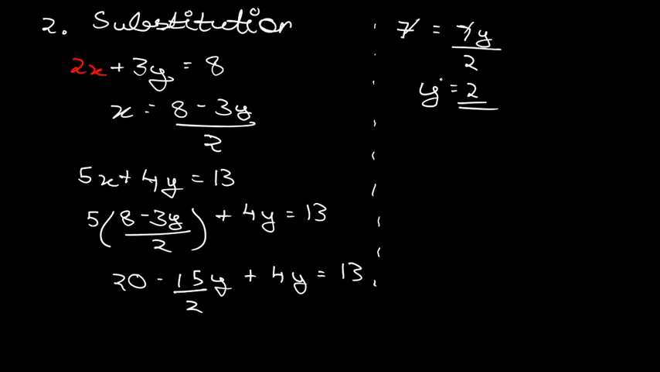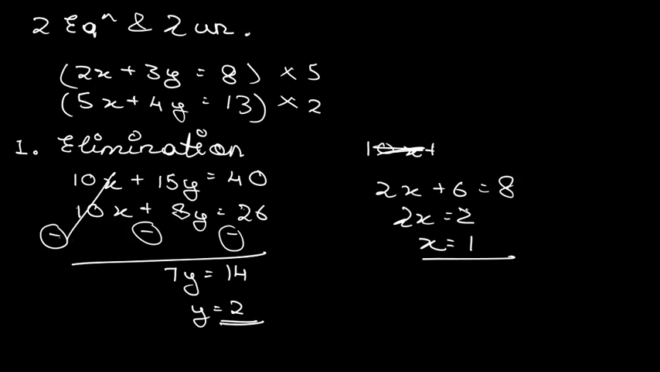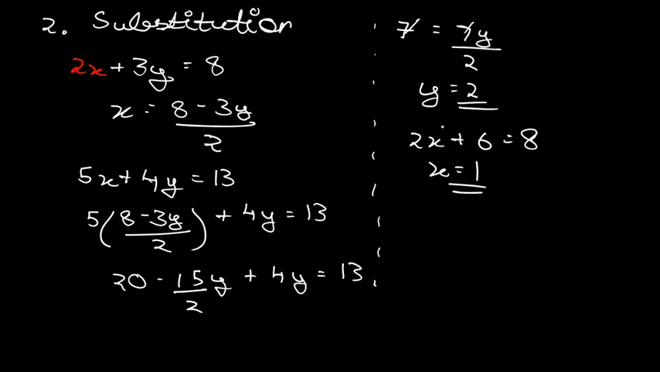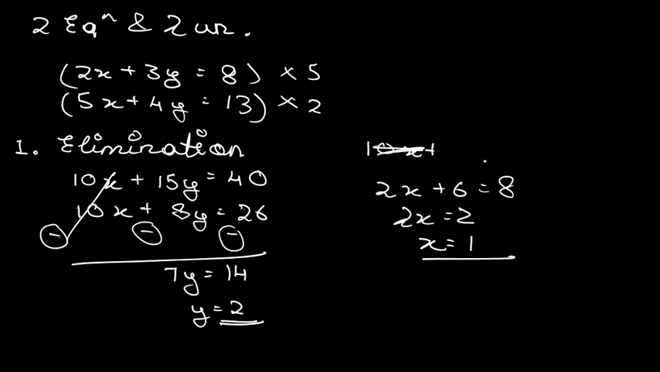Now what you can do, you can just substitute this y in this particular equation, which means 2x plus 6 is equal to 8, and from here we can get the value of x as equal to 1. Okay, is the answer same? Yes, here x was 1 and y was 2. Here also x was 1 and y was 2. Yes, so you can use any of the two methods for solving this particular question.